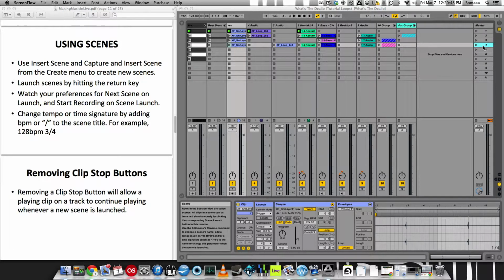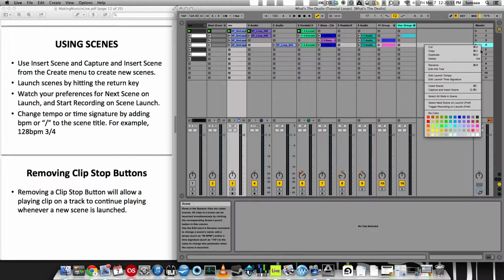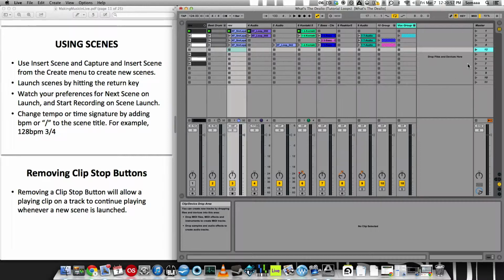You can insert a scene by right-clicking over here. So if I right-click on 4, insert scene, it creates a scene in between 4 and 5, which is 12, which is in numerical order with the last scene. So the last one was 11, so it's going to make 12 in between 4 and 5.